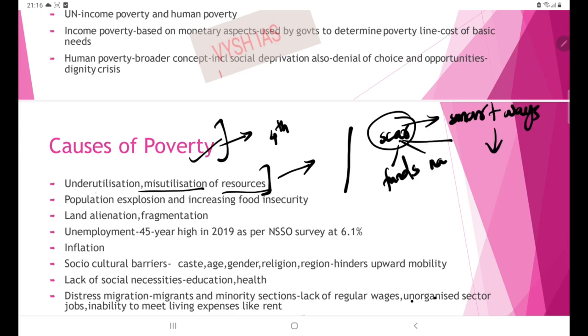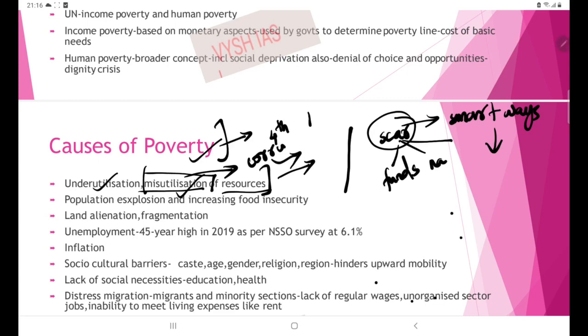So we are facing underutilization and misutilization. Misutilization means we are diverting the funds dedicated to welfare sections to other purposes. So there is corruption, red tapeism, etc. Through corruption there is misutilization of resources actually intended for welfare sections.